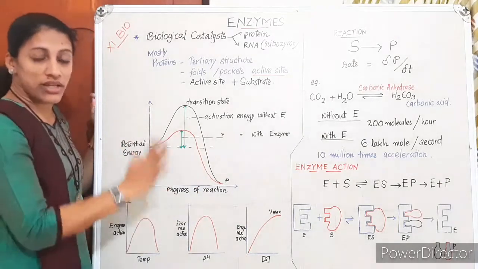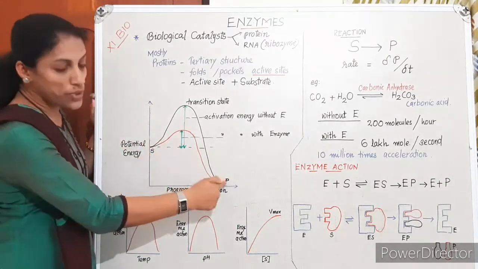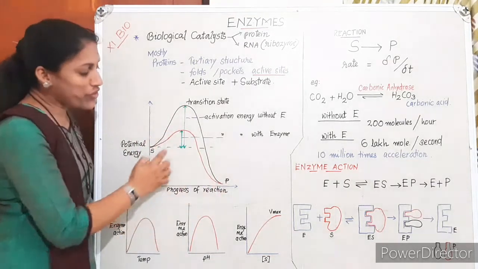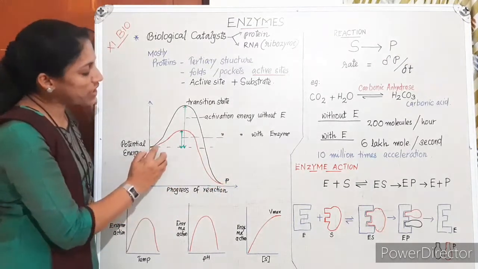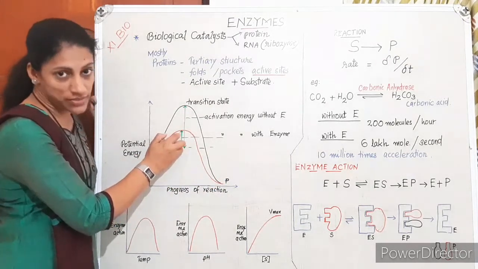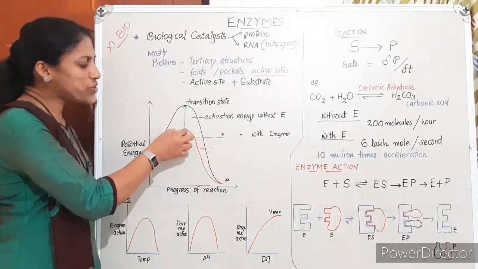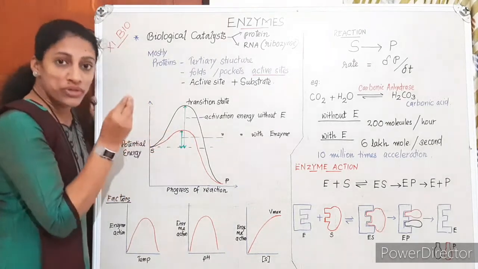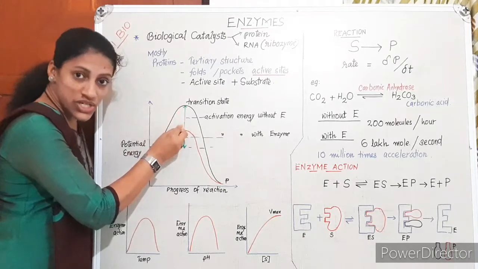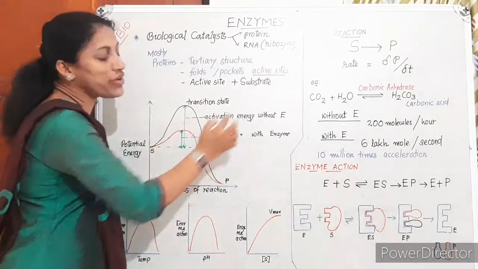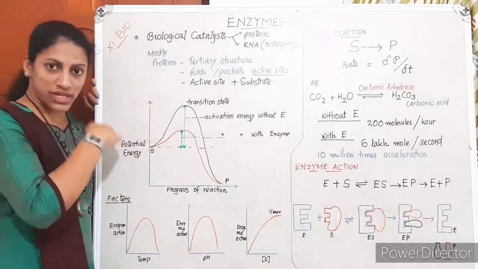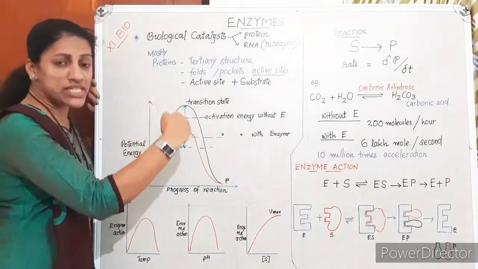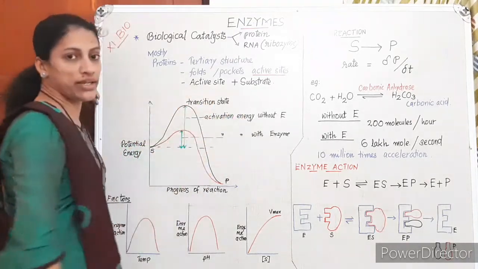In a biological reaction, substrate gives product. Normally, before reaching the product, the substrate has to pass through a transition state. Substrate is giving product, and in between there is a transition state. The energy required for the substrate to reach the transition state is called activation energy. It is the energy difference between the substrate level and the transition state level. So the energy required to reach the transition state is activation energy.